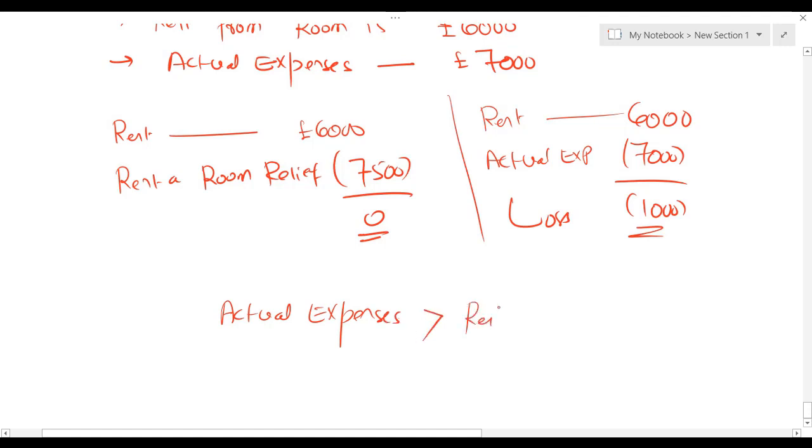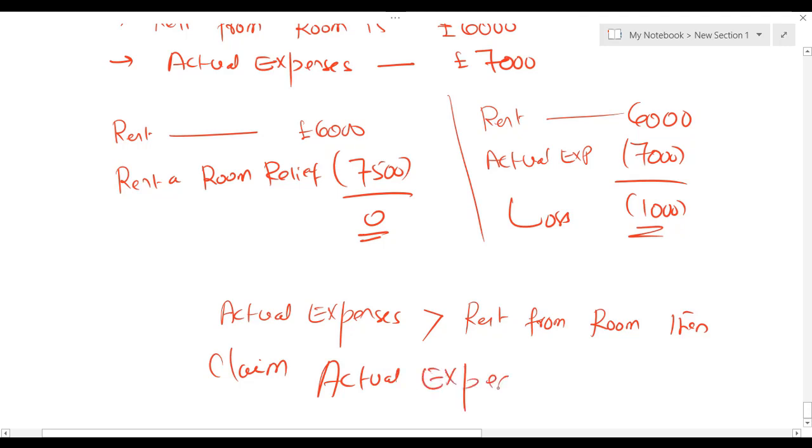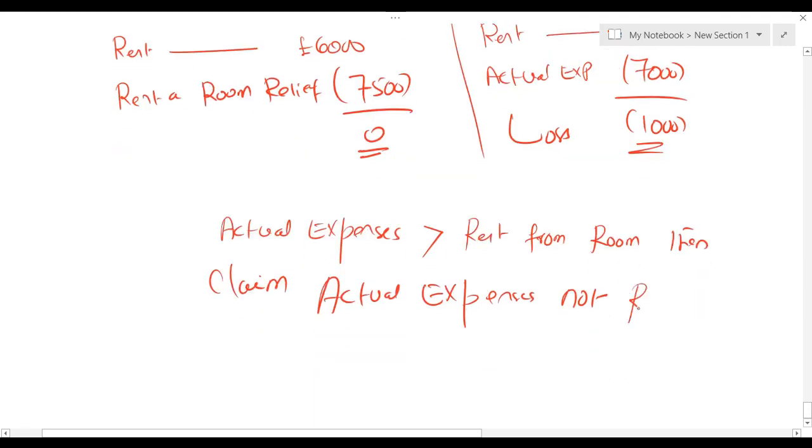If actual expenses are more than rent from room, then claim actual expenses, not rent-a-room relief. You don't need to claim rent-a-room relief when your actual expenses are more than the rent which you have received. Okay. Now one more concept.